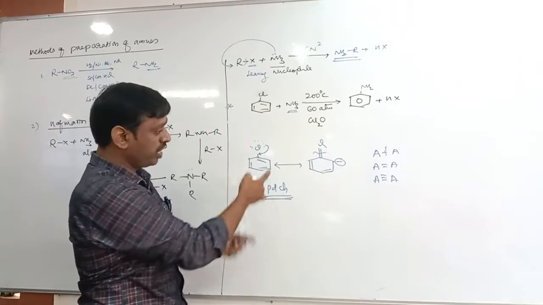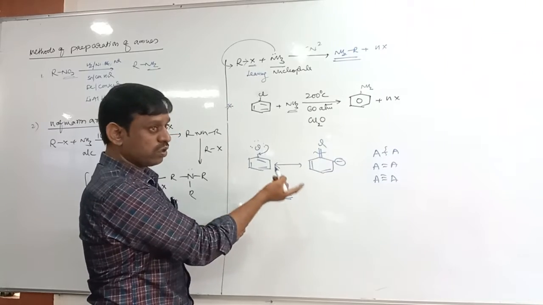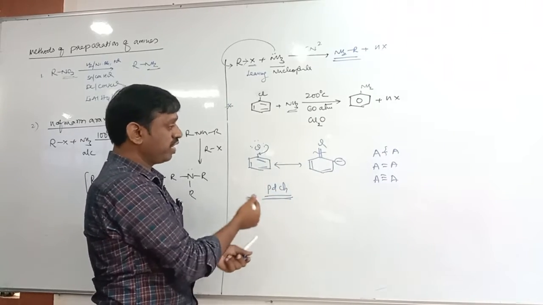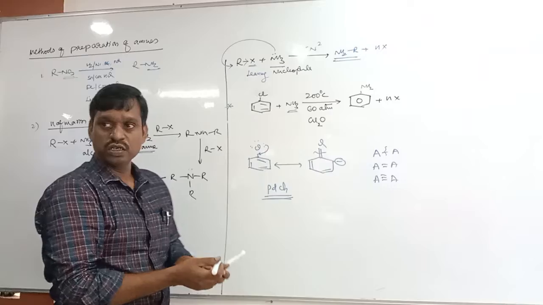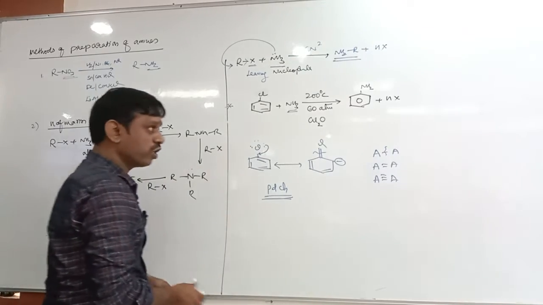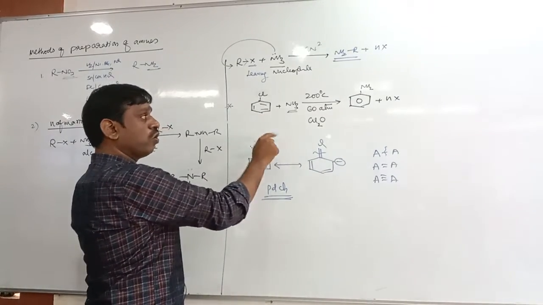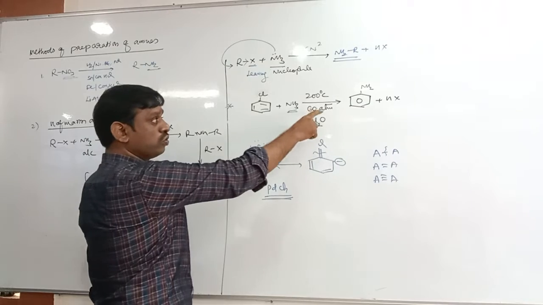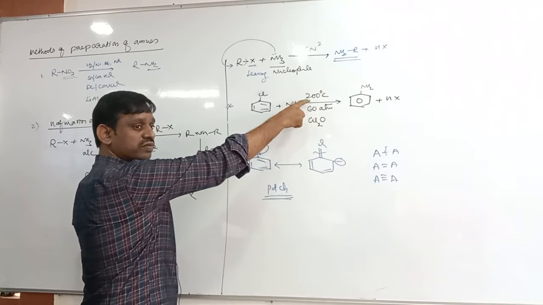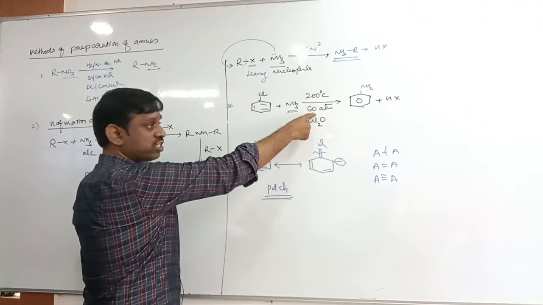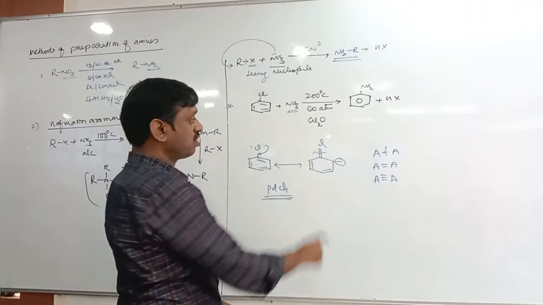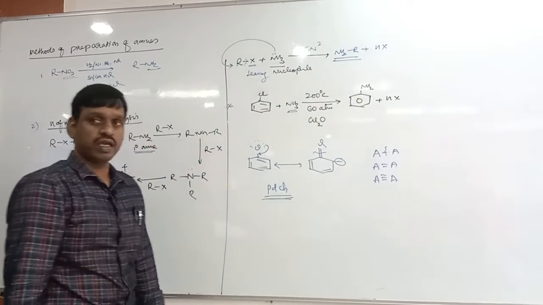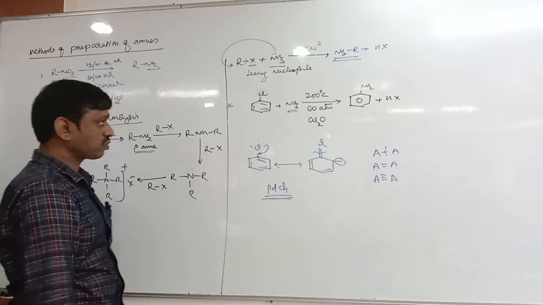Okay. Therefore, it is also a nucleophilic SN2 reaction, no? Nucleophilic substitution. So therefore, it does not easily undergo nucleophilic substitution reaction. It does not easily undergo, but we want to prepare it. Then what to do? Temperature is doubled, pressure is 60, and it takes place in the presence of cuprous oxide catalyst. Okay, write down.